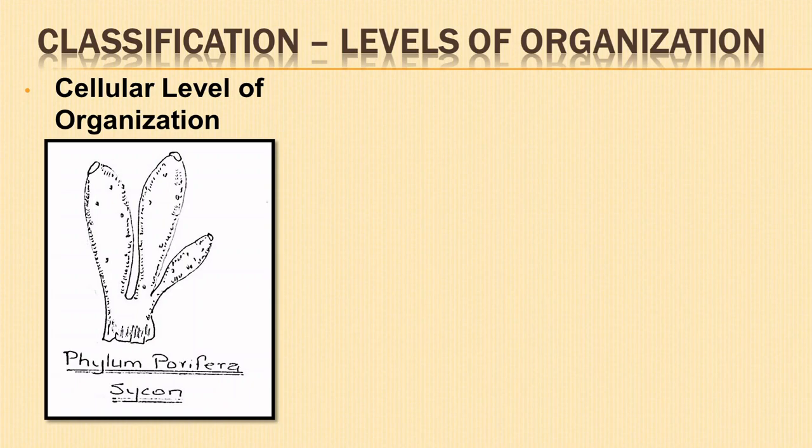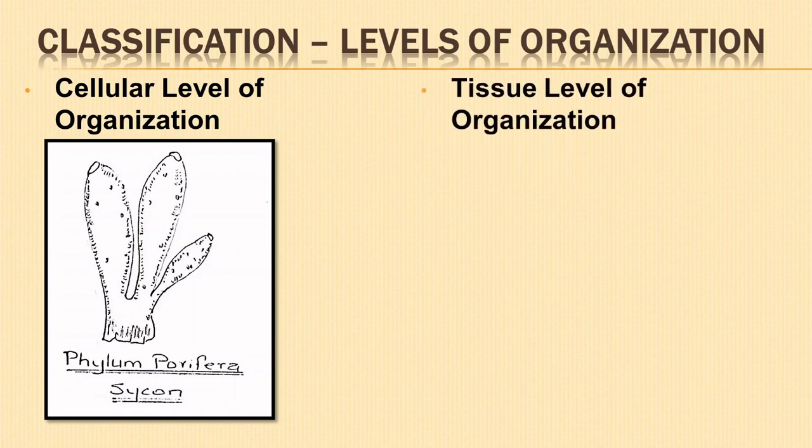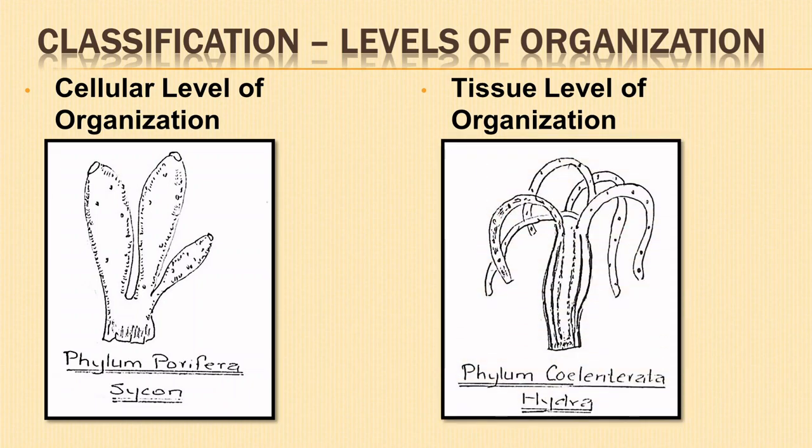Examples are members of phylum Porifera, for example sponges. Tissue level of organization. Similar cells with similar functions group together to form tissues. Examples are members of phylum Coelenterata, for example Hydra.